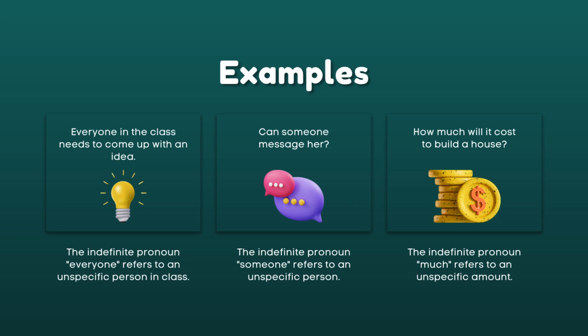Next example, can someone message her? Her or someone refers to the specific person in the sentence. Another, how much will it cost to build a house? Much refers to an unspecific amount. Take note, every unspecific person, thing, or amount, that is called indefinite pronoun.